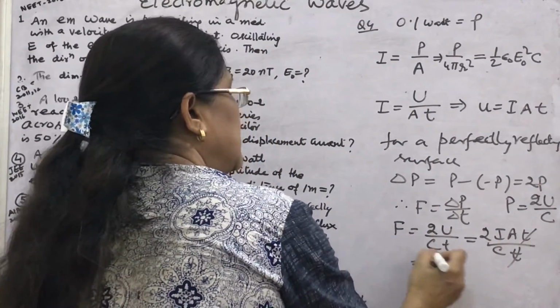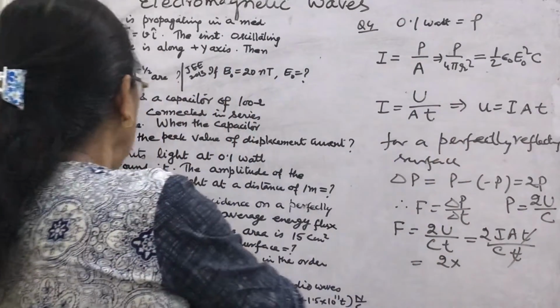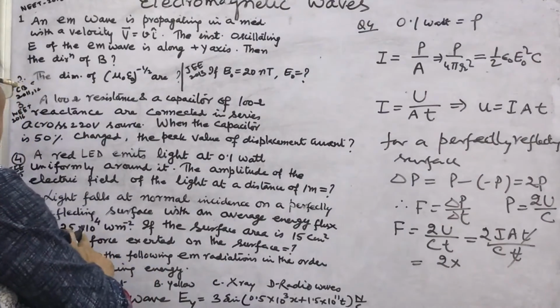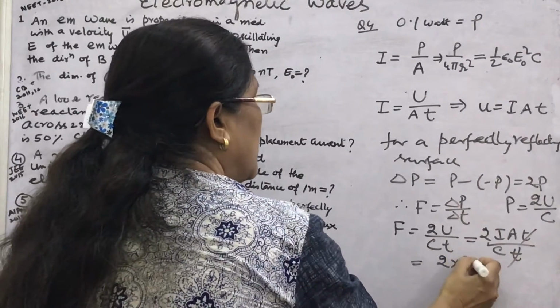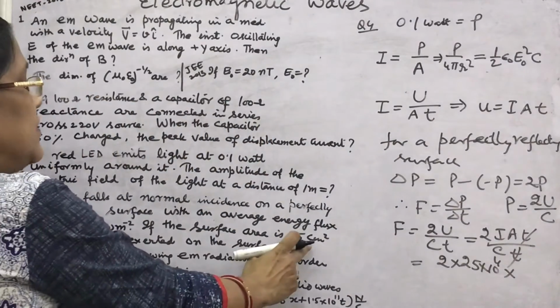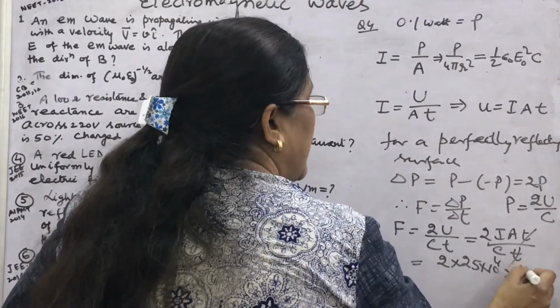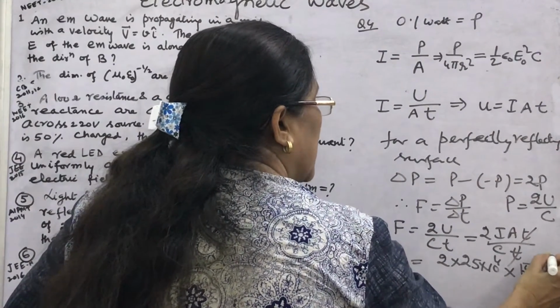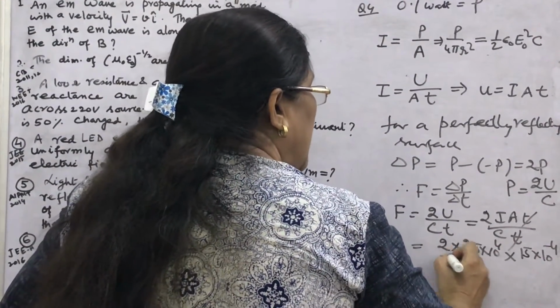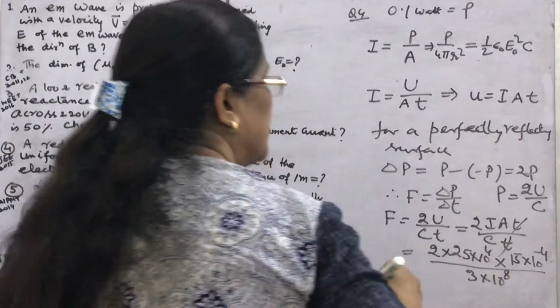What will be the force? Look here. This will be 2 into I. What is given? This is 25 into 10 to the power 4. What is area? Look at the unit. 15 centimeter square. Then you will write 15 into 10 to the power minus 4 meter square, and upon C as usual 3 into 10 to the power 8.